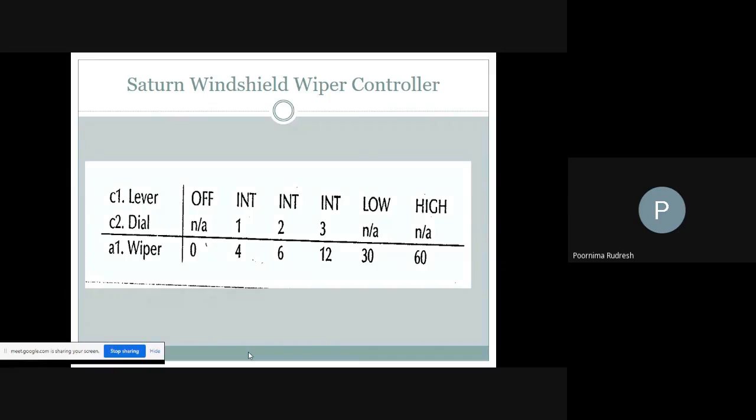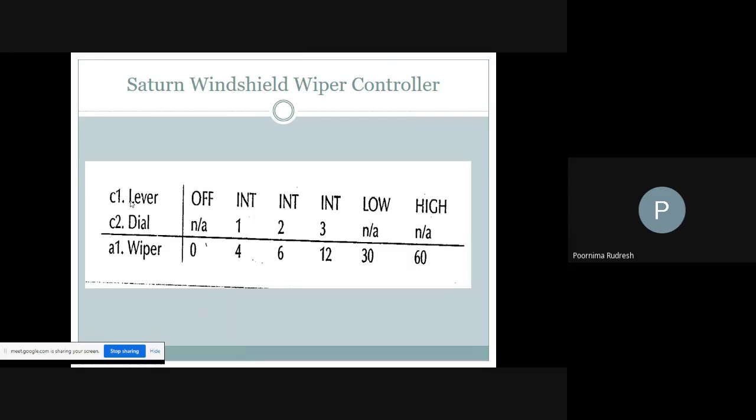This is the windshield wiper controller for Saturn automobiles. Here we are considering the example of Saturn automobiles. The windshield wiper controller for the Saturn automobile is controlled by a lever with a dial, and the lever has four positions.